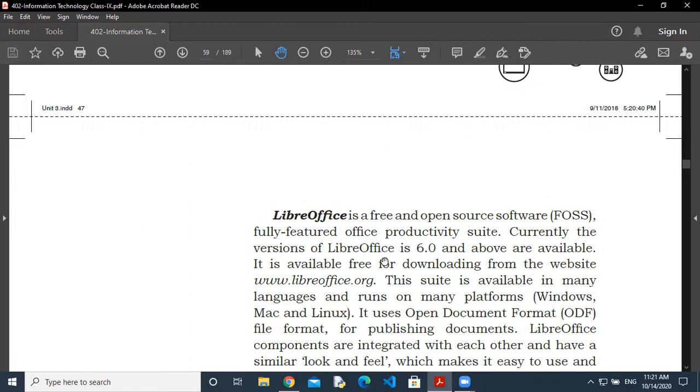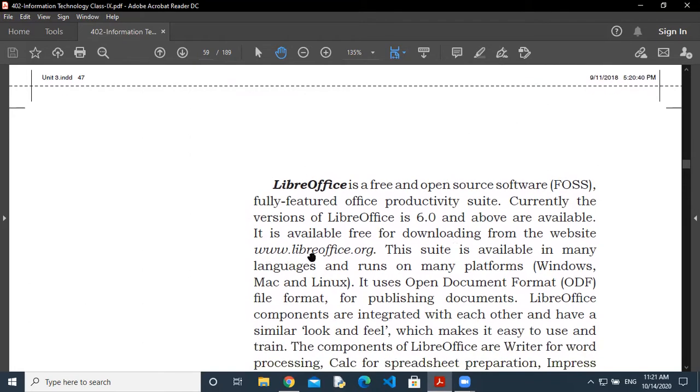And how will you download it? You will download it through libreoffice.org. From this website, you can download it. And it is available in many languages. If you want to use it for English, use it. If you want to use it for any other language, that is also possible. And this is available for the Windows operating system, the Mac operating system, and the Linux operating system also. One thing, this is open source software. This is freely available software. That's why it is known as free open source software.